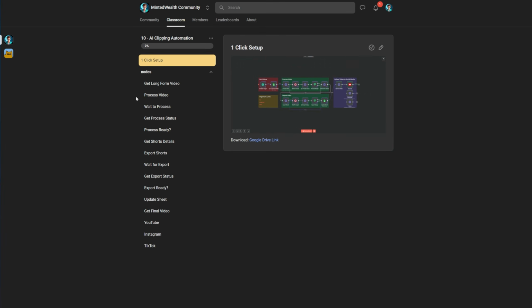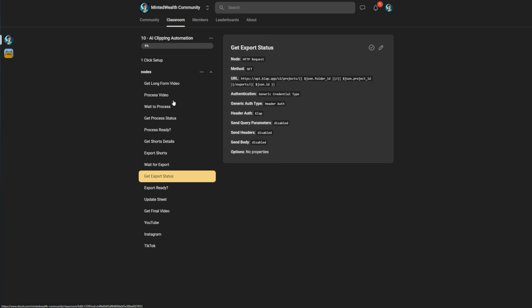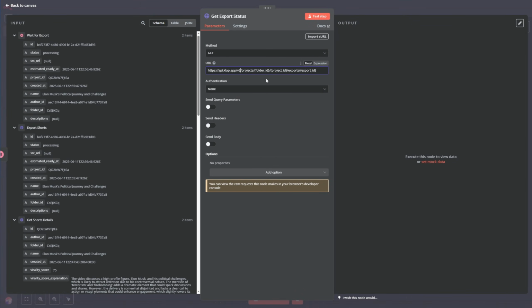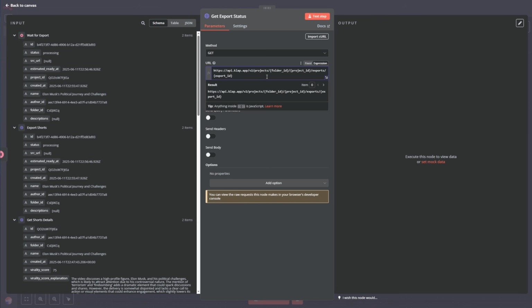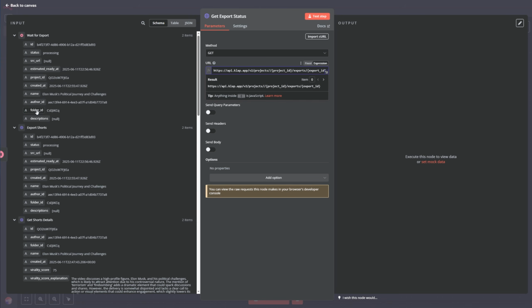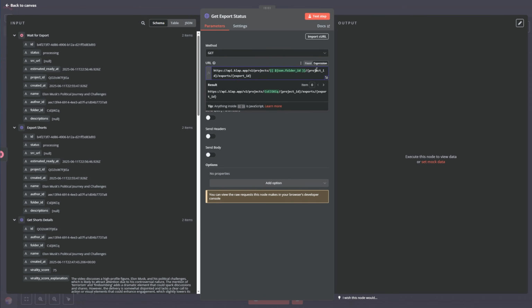Remember, if this sounds complicated, you just go to our community and copy the URL, and that's it. Now, let's copy the part of the URL that we are missing, which is this part. Just like that. And now we are going to replace this one. For the example, the folder ID, it's here. We know that's the folder ID. So I'm going to replace this with the folder ID. Now the project ID, it's here. So I'm going to replace this with the project ID.